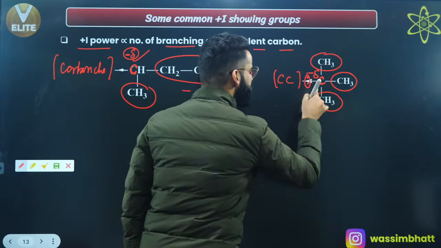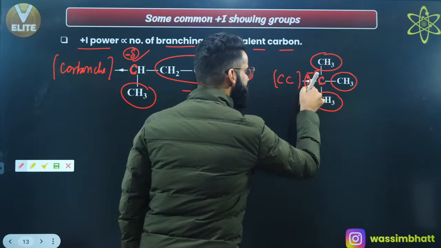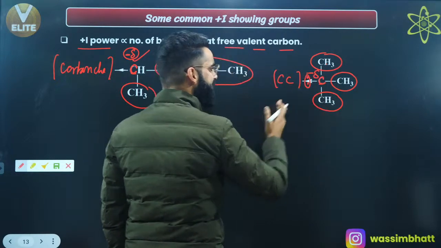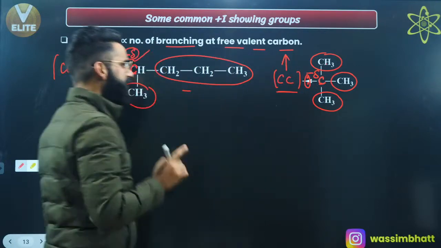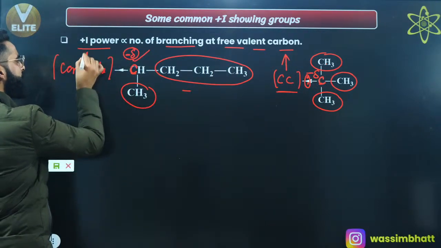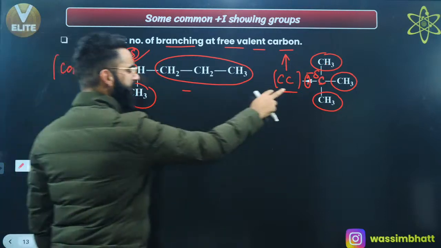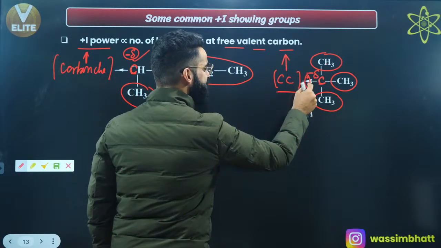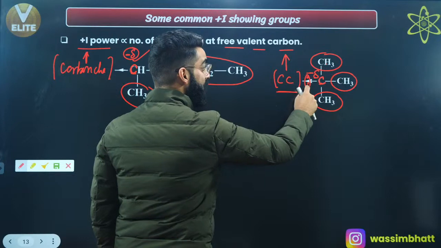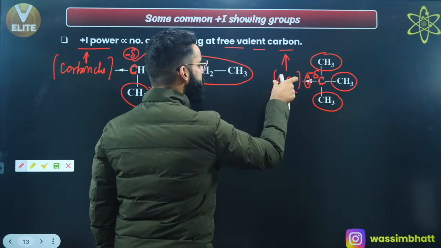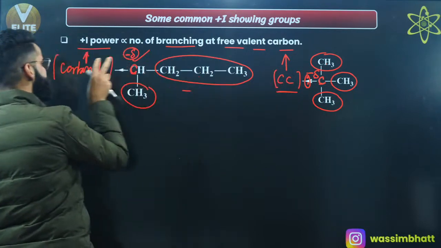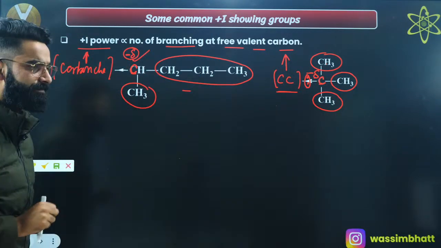In that case, the sigma electron density in this carbon would have increased. Similarly, in this carbon chain also the sigma electron density would have increased, but the repulsions between negative charge and this sigma electron pair are of more magnitude here. So the sigma electron density in this carbon chain will be more as compared to the sigma electron density in this carbon chain, right?